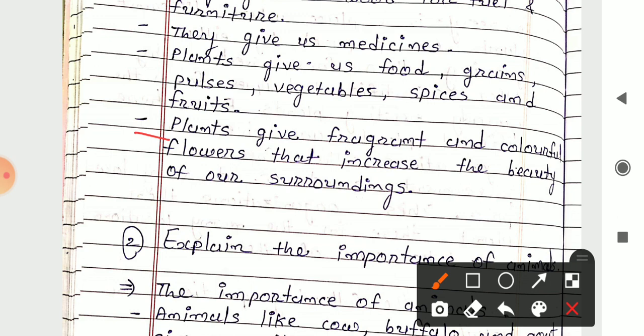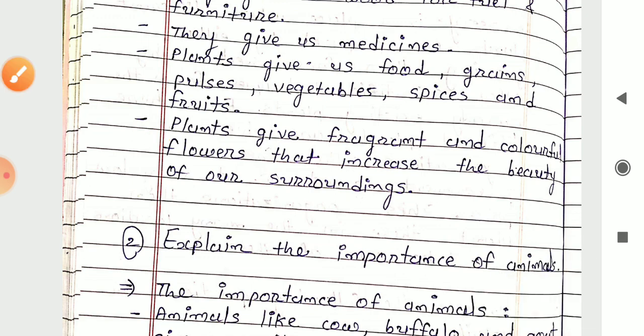So this is the importance of the trees, that they give us shelter or shade, they make the atmosphere cool, they help in bringing rain, they stop soil erosion, they give us fresh air, they limit the desert area, they give us wood for fuel and furniture, and also medicines, they give us food, in that we get grains, pulses, vegetables, spices and fruits from the trees, and also they give us fragrant and colorful flowers.